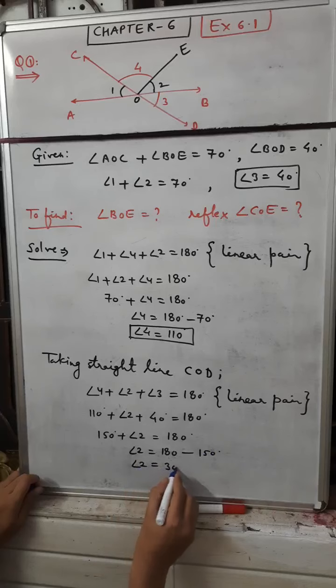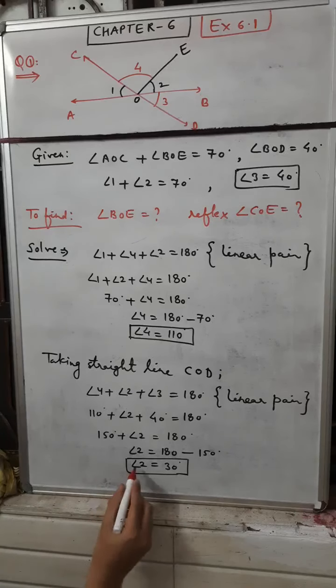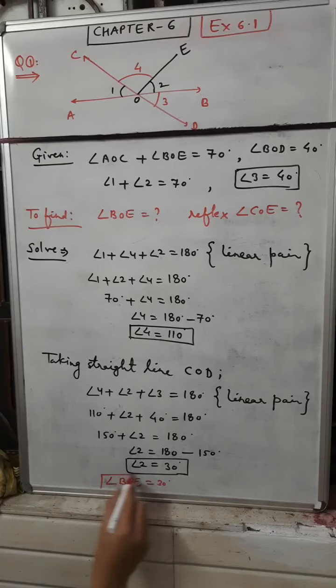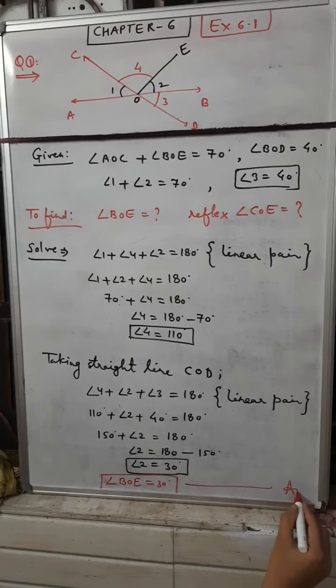So angle 2 is 30 degrees. Angle 2 is angle BOE, so angle BOE is equal to 30 degrees. So we have found the value of angle BOE. It may be the first answer of this question.